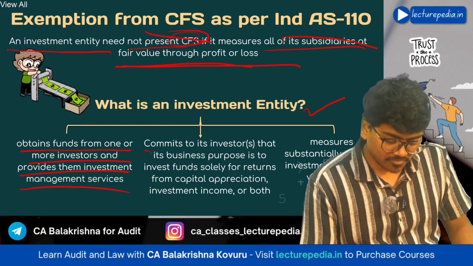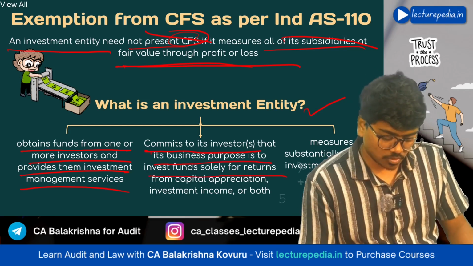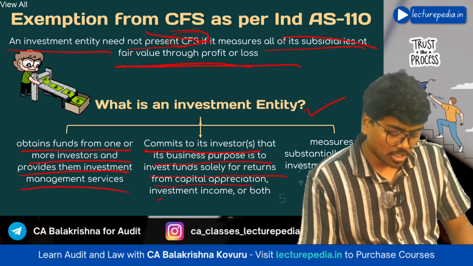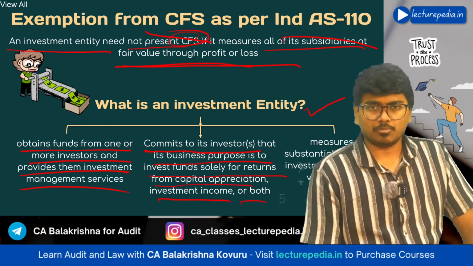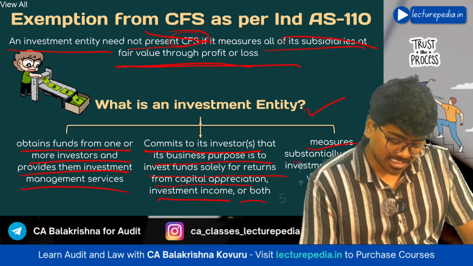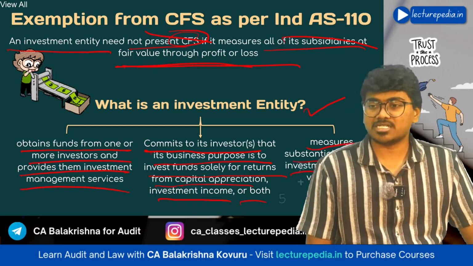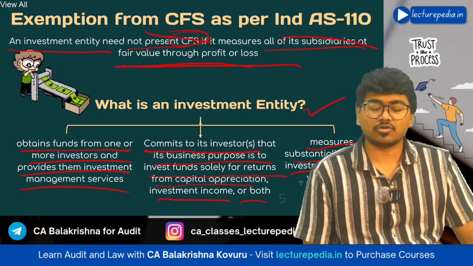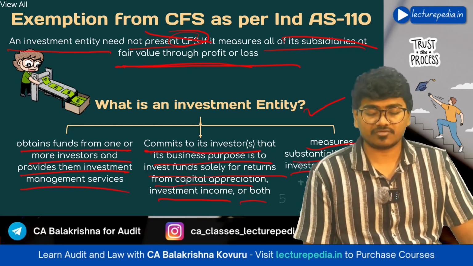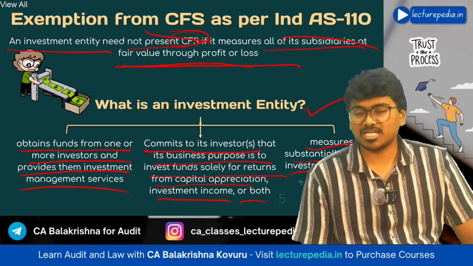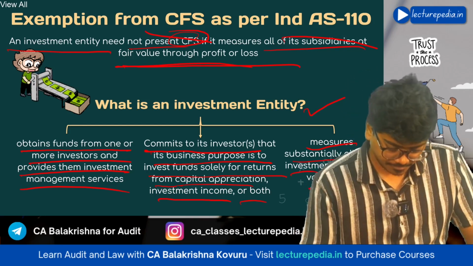It commits to investors that its business purpose is to invest funds solely for returns from capital appreciation or investment income or both, and it will measure substantially all of its investments on a fair value basis. If all these three conditions are satisfied, then you are an investment entity, and if you are an investment entity, you need not prepare consolidated financial statements as per Ind AS 110, right?